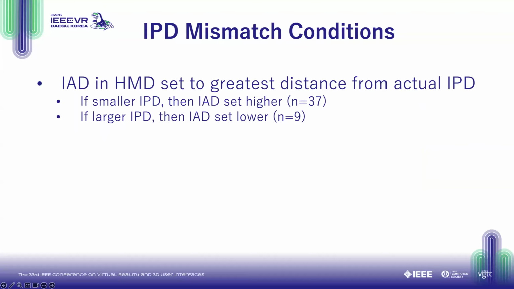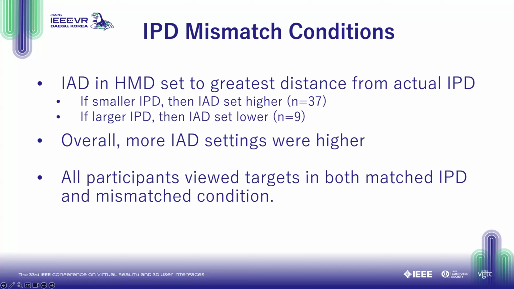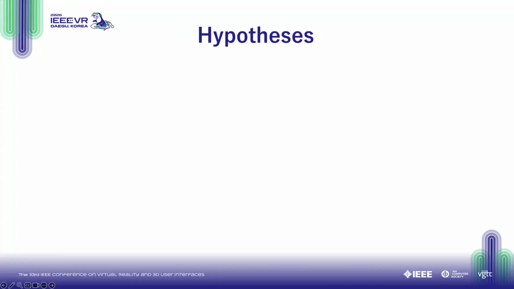To mismatch IPD, we decided to set the IAD for the HMD as far from participants' actual IPDs as was possible in order to create the greatest difference in viewing conditions. All participants' IPDs were within the ranges of the devices, or else they were excluded. So you can see here the number of participants that were in each IPD condition. Overall, more IAD settings were greater than participants' actual IPDs, and all participants viewed targets again in a matched and mismatched condition. So what were our hypotheses for orientation perception?